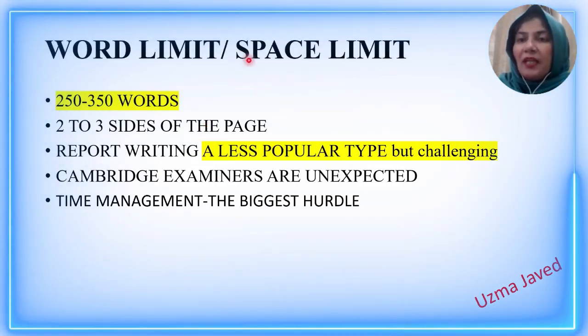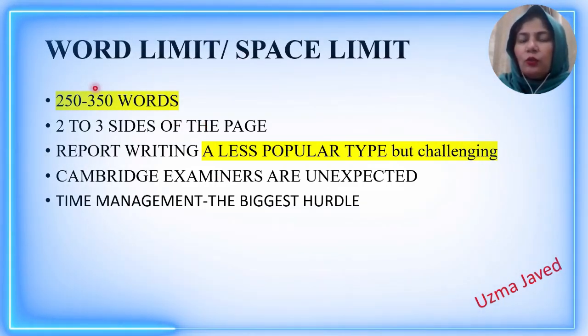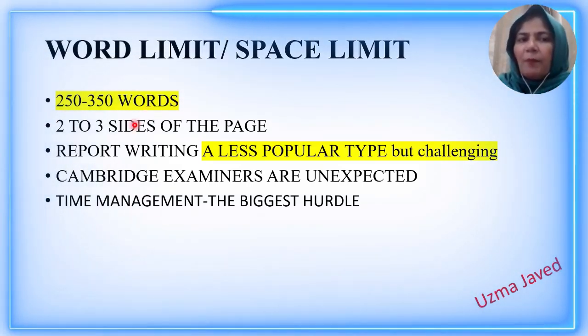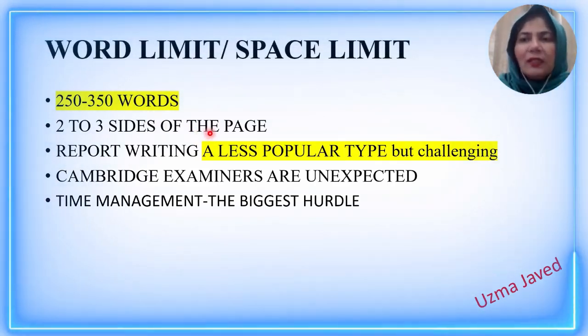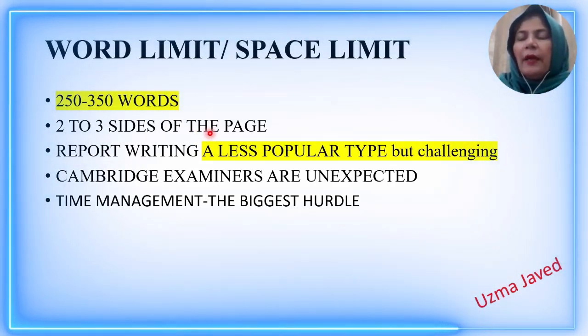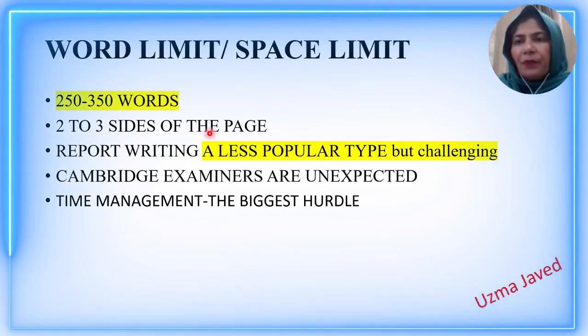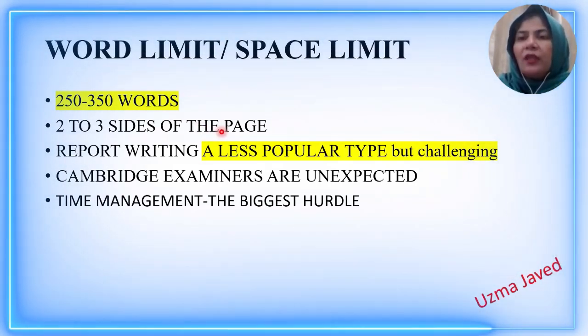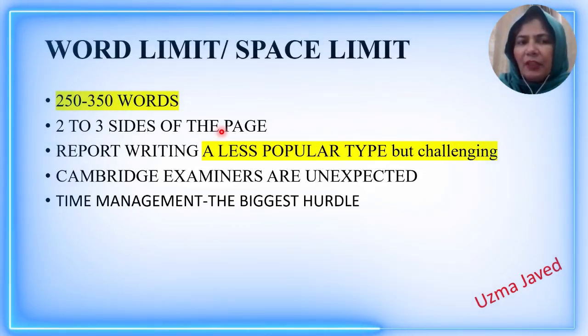Word limit or space limit allotted for this question is 250 to 350 words. Now, how will you manage this number of words? You will write around 2 to 3 sides of the page. You must have an analysis as to how much space you use while writing 100 words. Please make a very accurate analysis of this number of words. This will help you save the trouble of counting the number of words in the examination.